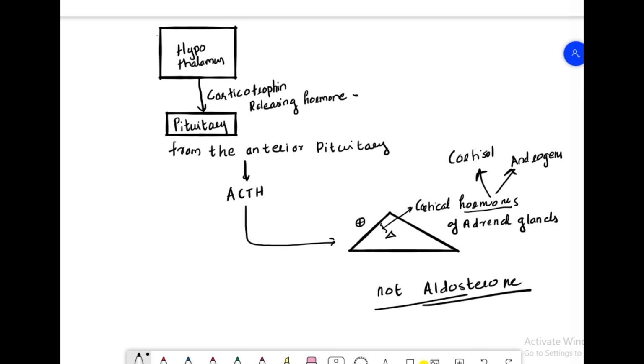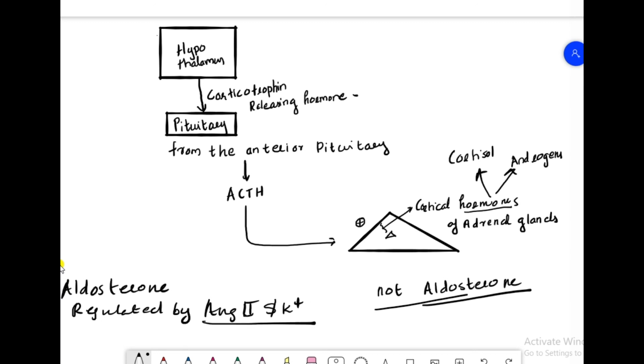because aldosterone is regulated by angiotensin 2 and the potassium levels, concentration of the potassium, and only cortisol has the negative feedback or feedback inhibition on ACTH, which means that if cortisol increases, ACTH is going to decrease.